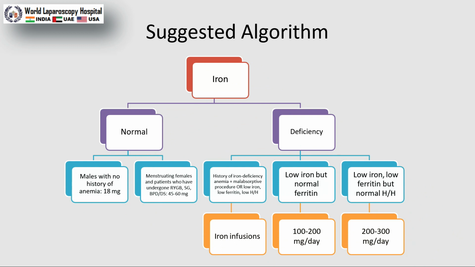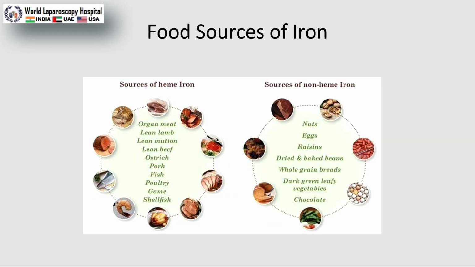For iron, we have to give 100 to 200 mg per day, or 200 to 300 mg per day if the patient is deficient, and after that we have to shift the patient to the prophylaxis dose of 30 to 45 mg per day.